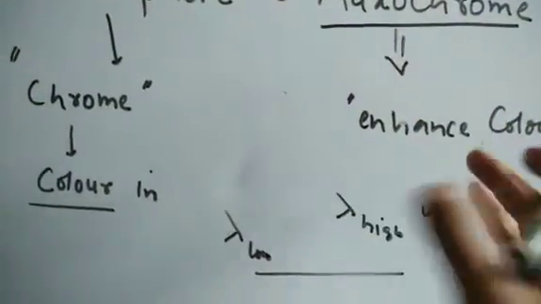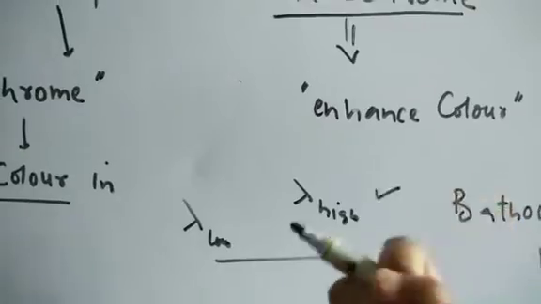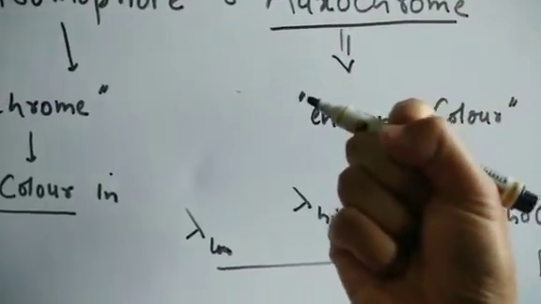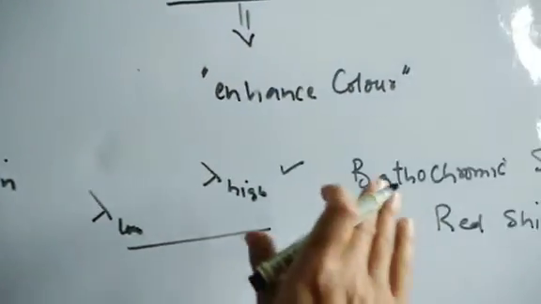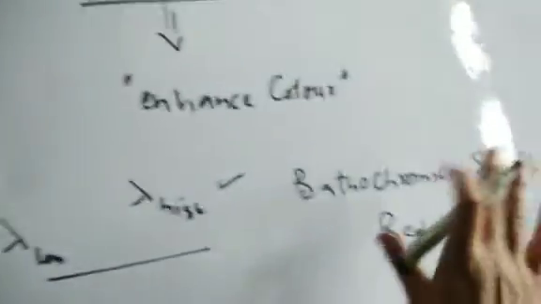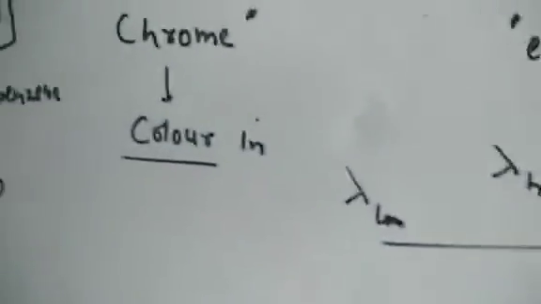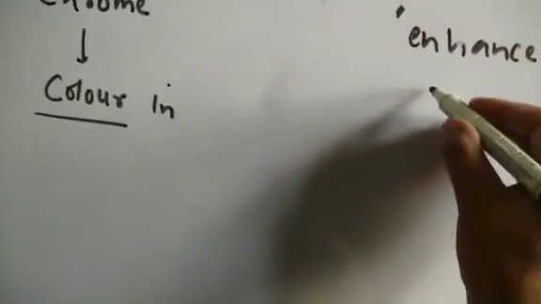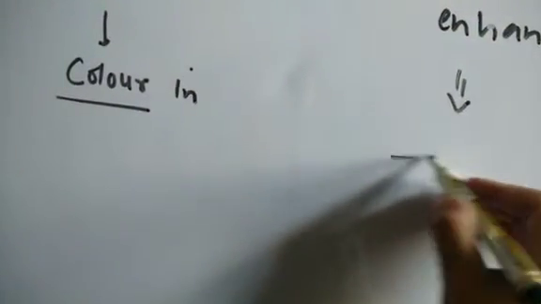So the auxochromes actually enhance the color. They make the molecule absorb in the higher wavelength region, or low energy region. So they do the bathochromic shift or red shift, and this we'll discuss separately. Now we'll move back to the auxochromes. They make the molecule absorb at the higher wavelength side. The groups which are auxochromes are usually amines.